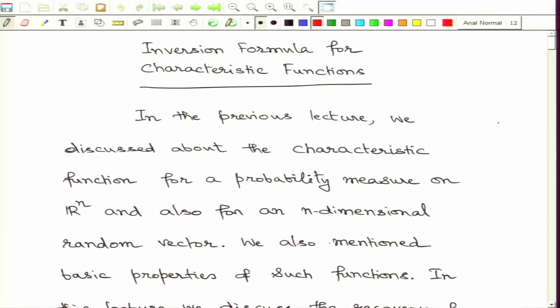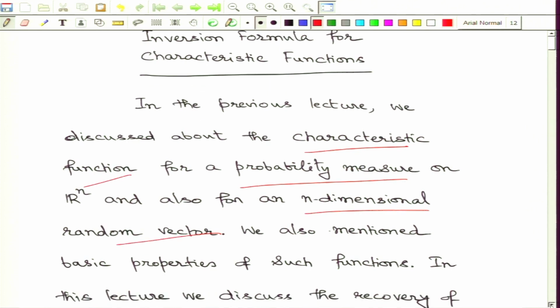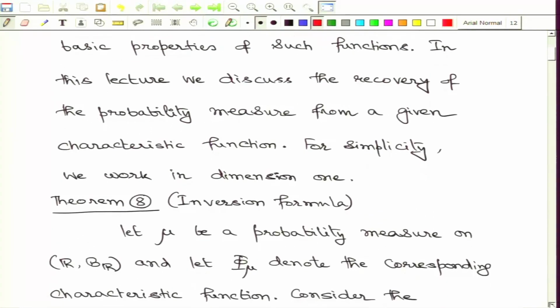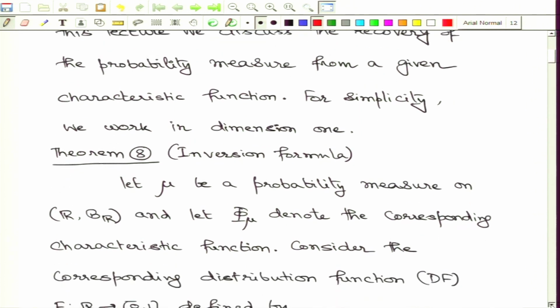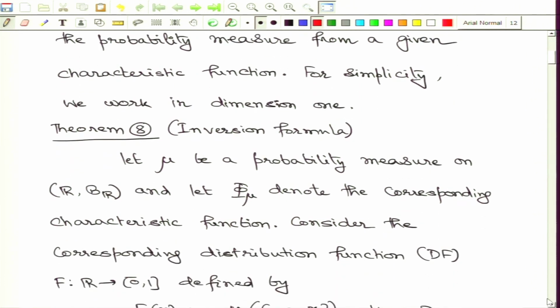So, again we have discussed these probability measures and corresponding characteristic functions, and we have extended the definitions to n dimensional random vectors. Now, we have discussed very basic properties. Here our first interest is to recover underlying probability measures from the characteristic functions.